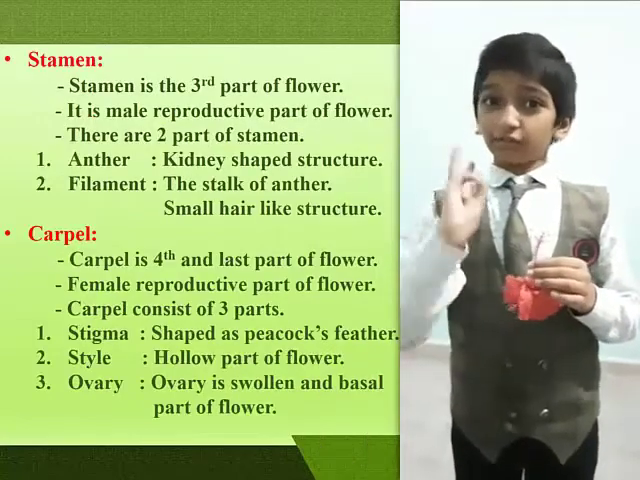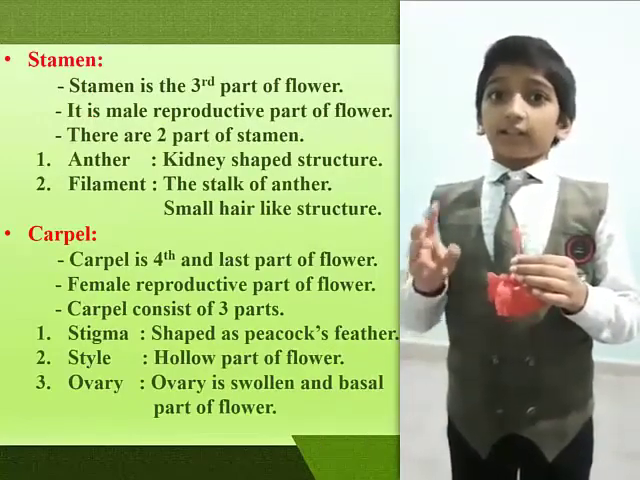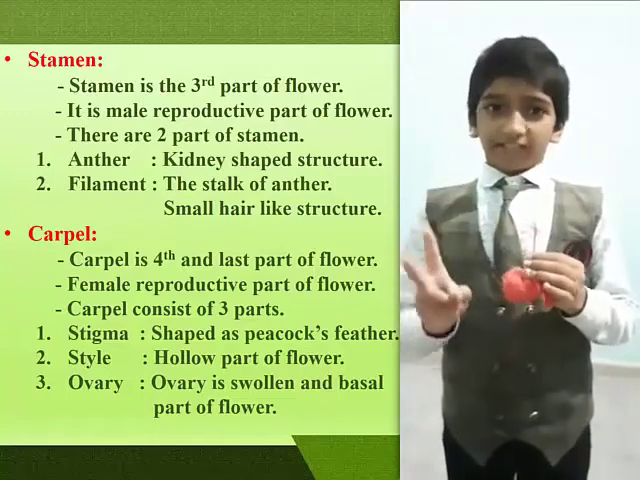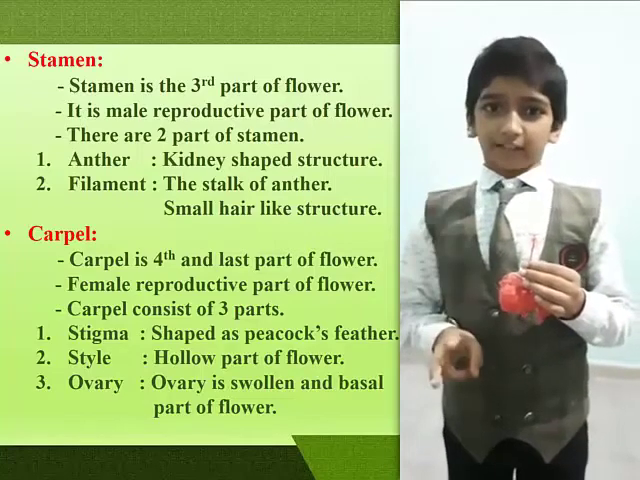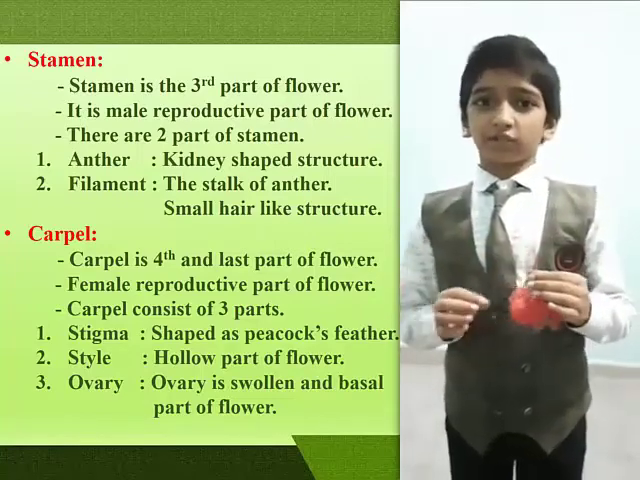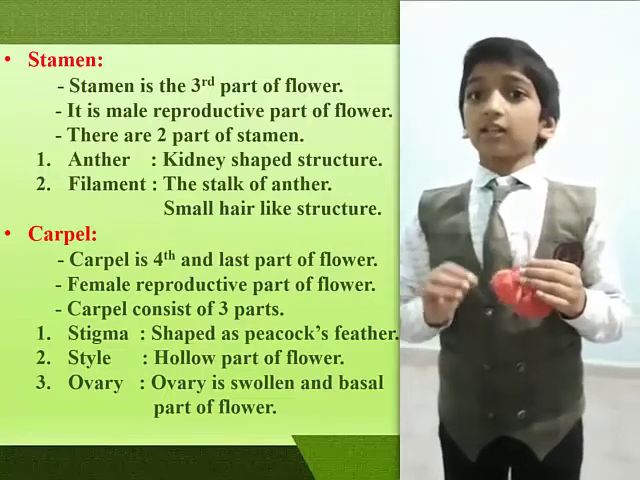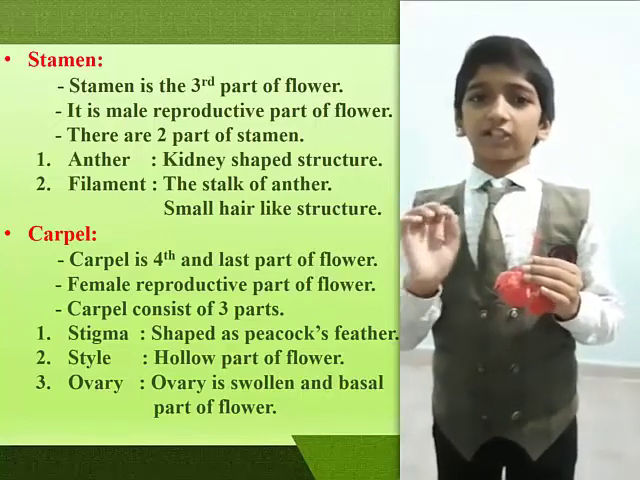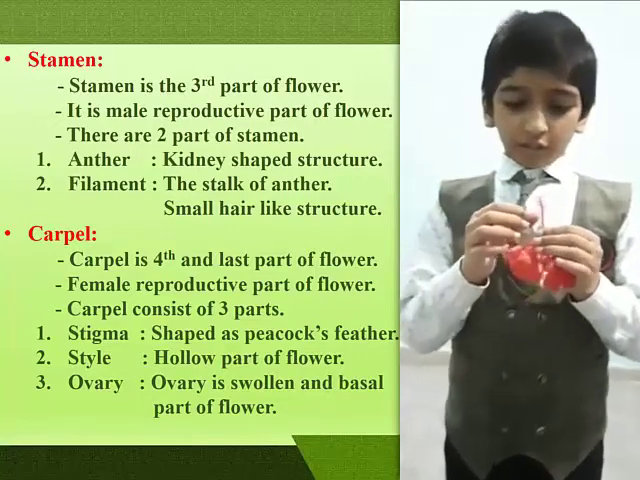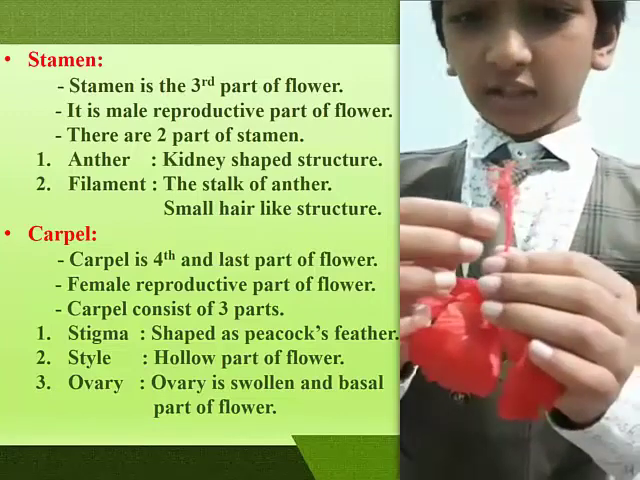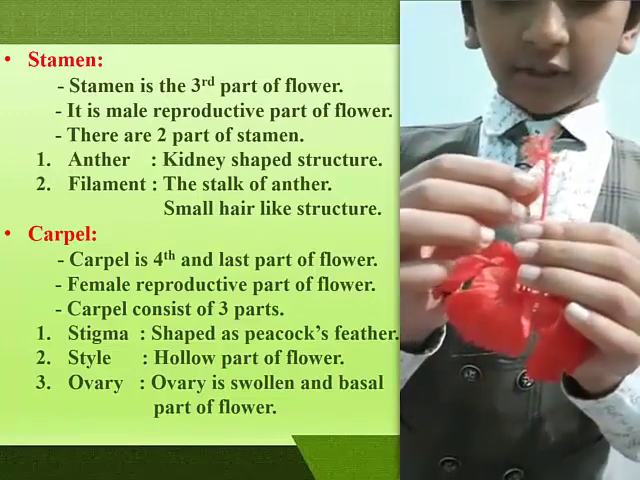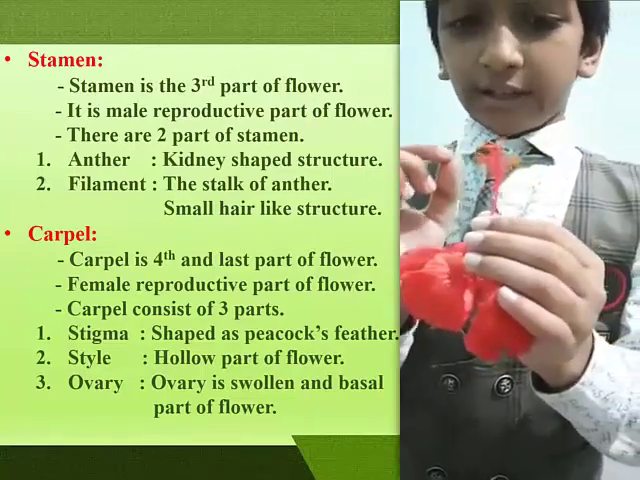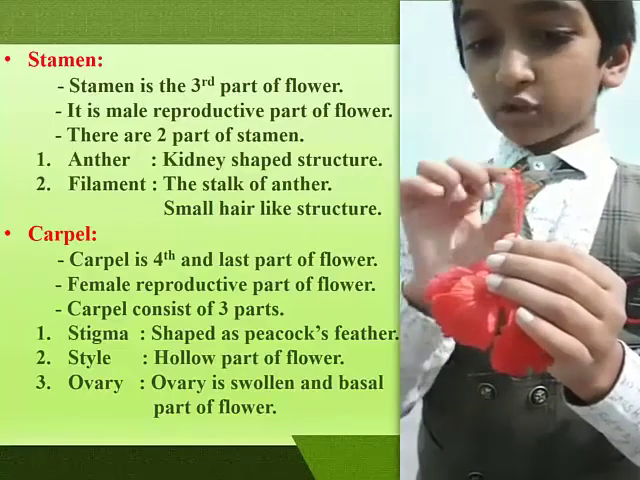Stamen is the third part of flower. Stamen is a male reproductive part of flower. It consists of 2 parts. First, anther, second, filament. Anther is a kidney-shaped structure. Filament is stalk of anther. Filament is short hair-like structure. As you see, yellow color small spots are anther, which is attached to the long, short hair-like structure that is called as filament.